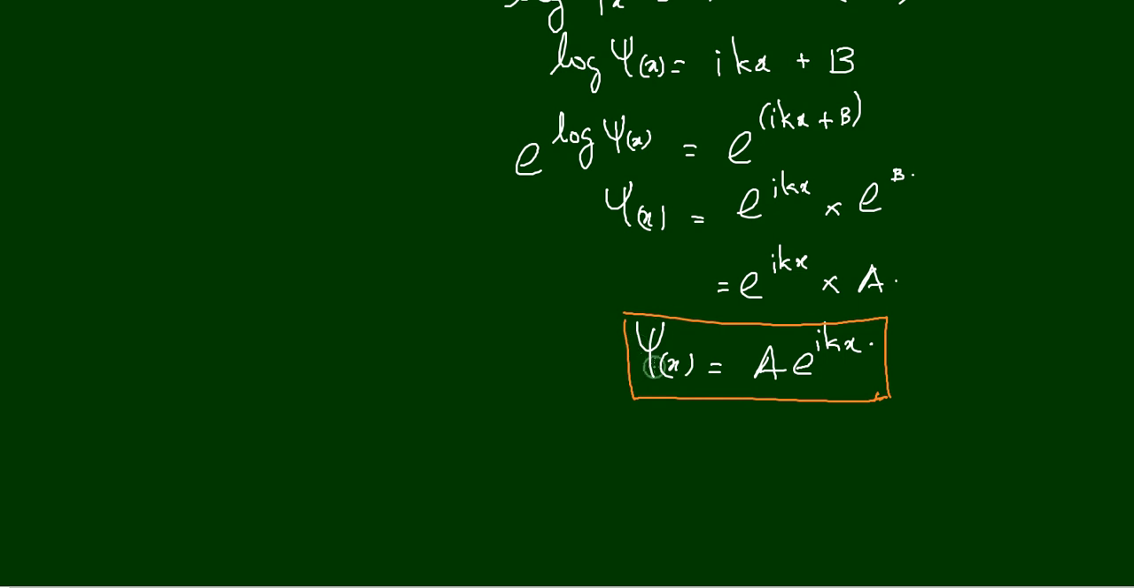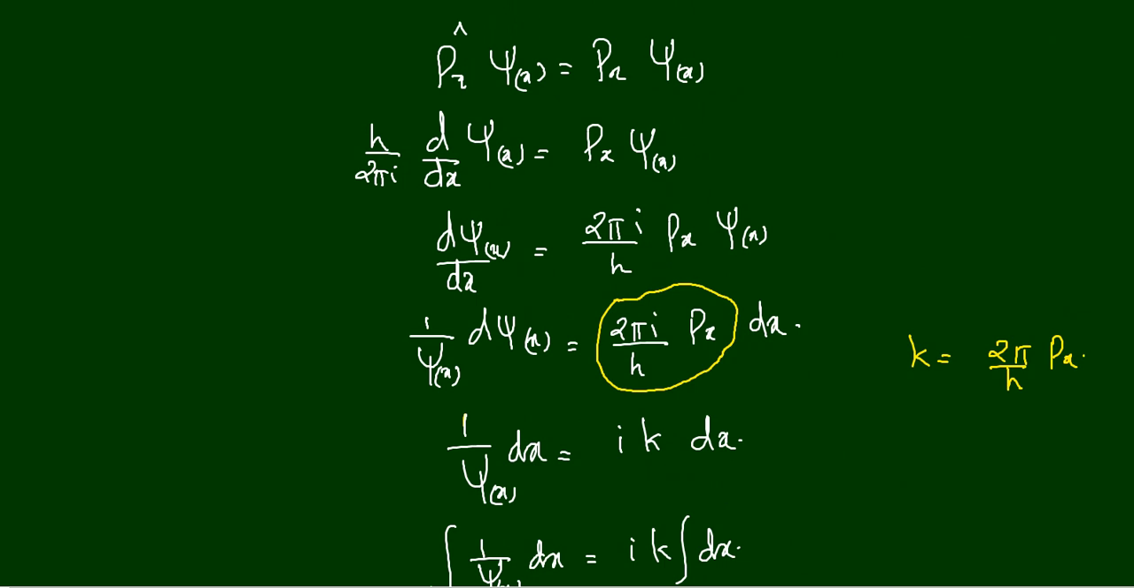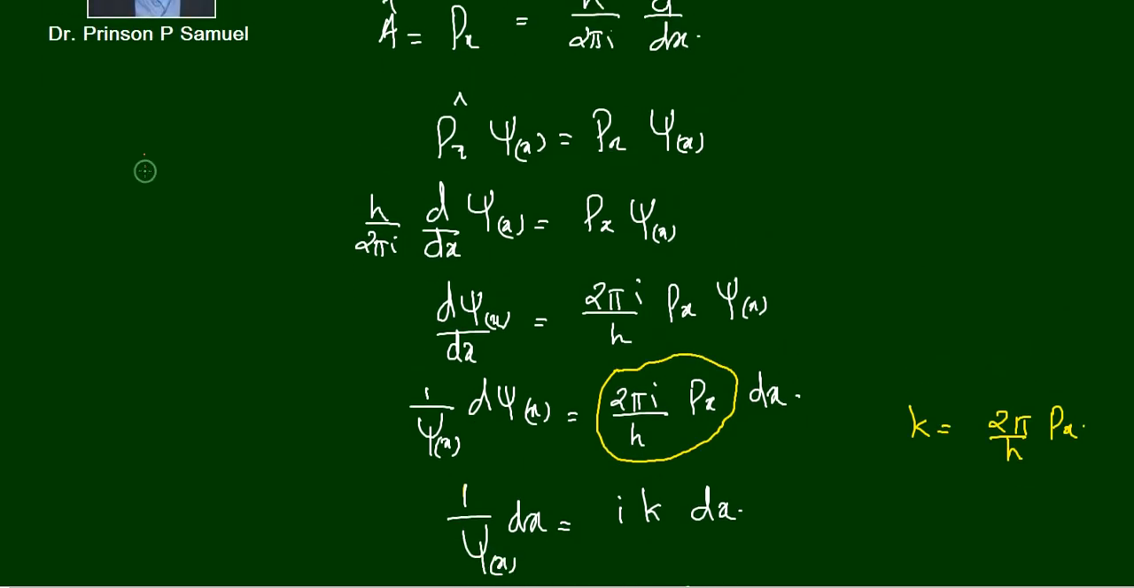So this is the solution of the operator equation that we constructed here. The operator equation that we constructed here was this one: px cap x psi x is equal to px psi x, or h by 2 pi i d psi by dx is equal to px psi x. That was a first order differential equation, and we have solved it in order to get an expression for the wave function psi x.